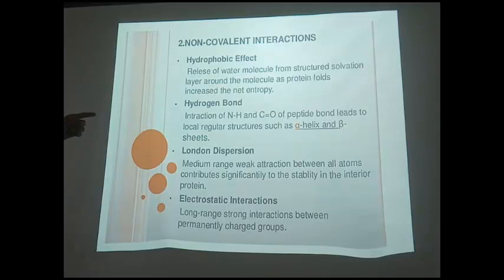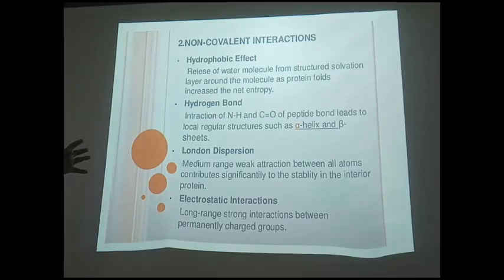Now, hydrogen bond. What is a hydrogen bond? Hydrogen bond is the interaction between hydrogen on one side and some negative charge atom like nitrogen, oxygen or sulfur on the other side. So there will be an attraction, not like the covalent but a weak interaction, but that is very important in biological life. Then